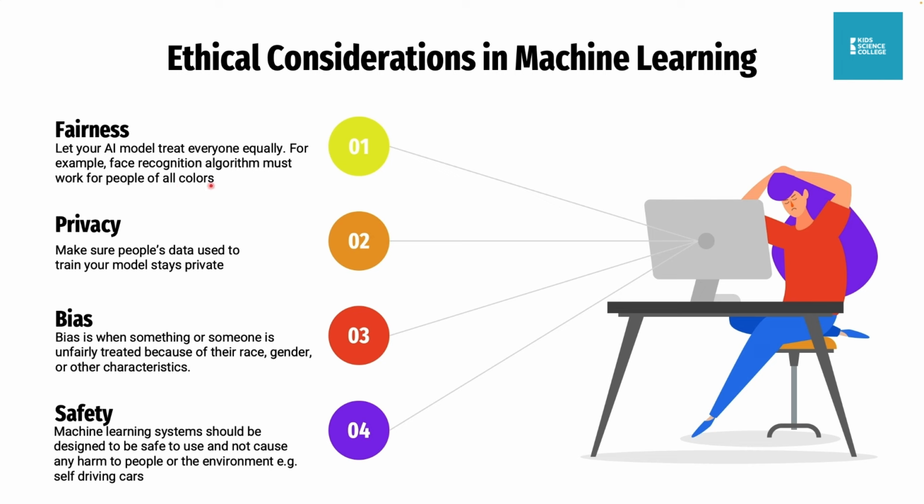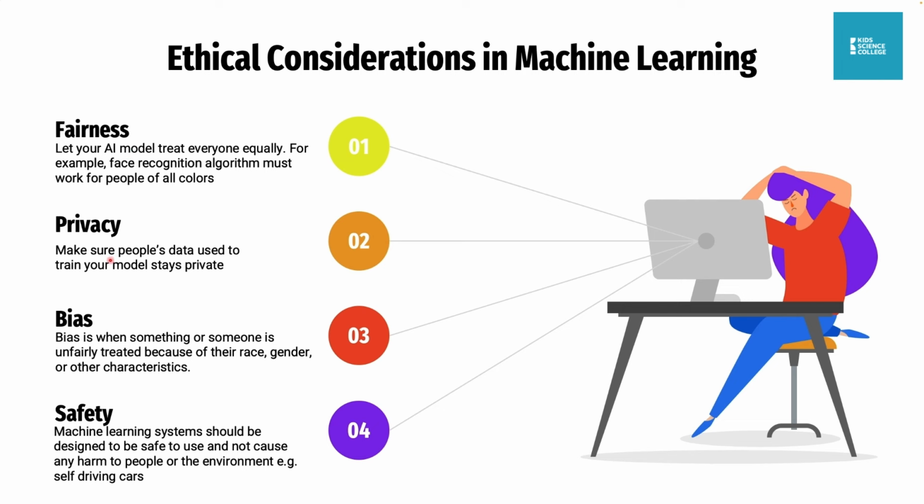If you train your AI model for face recognition and all the data that you use are just black people, that AI model will not be able to recognize a white face. It's the same the other way too: if you train your model with just white faces, that will not work for people with black faces. So make sure that your AI has fairness for everyone.